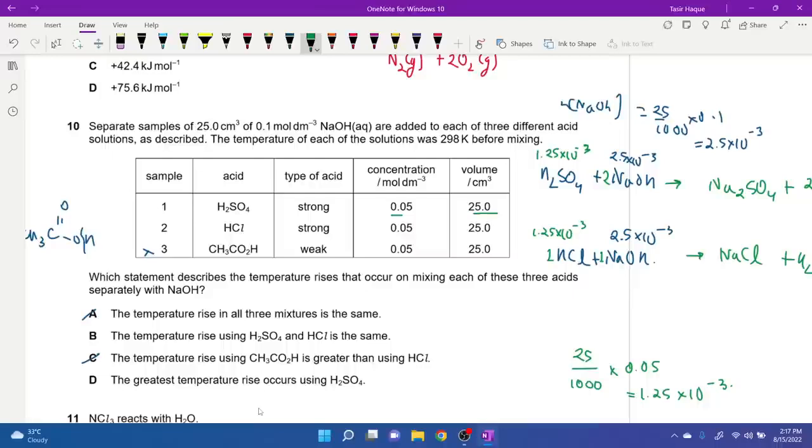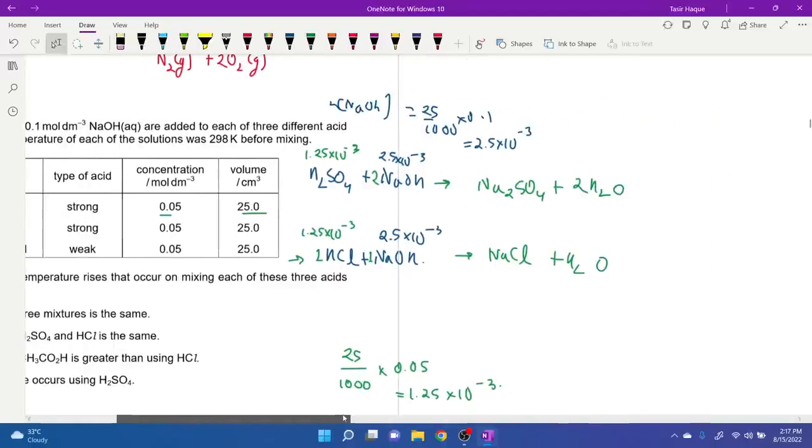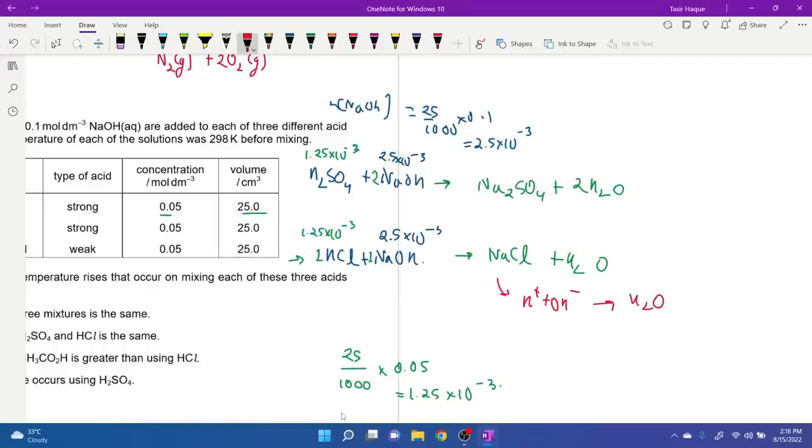So for HCl, basically the reaction with HCl, NaOH is in excess. So extra NaOH is left. It's fine. Essentially, what reaction is occurring here? Let me use a different color. Basically, H plus and OH minus give us H2O. And for a strong acid, this value is around minus 57.1 kilojoule per mole. Essentially, that is what's happening.